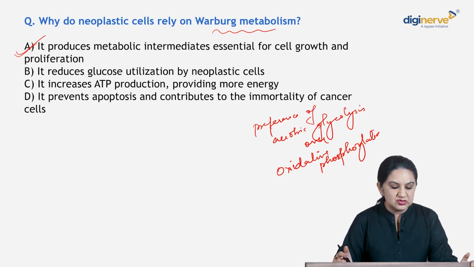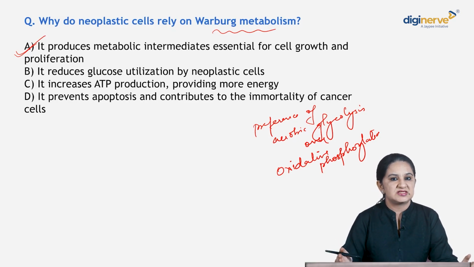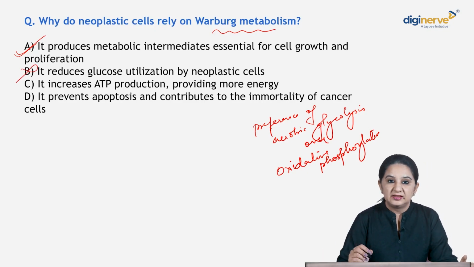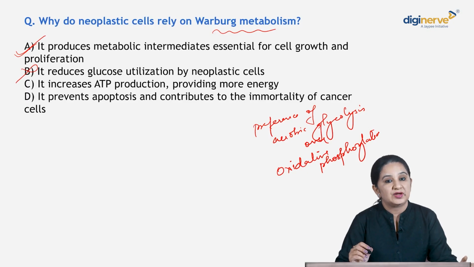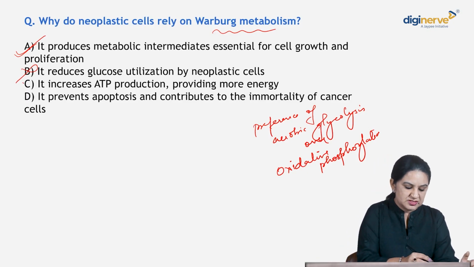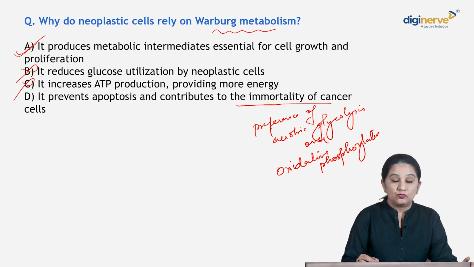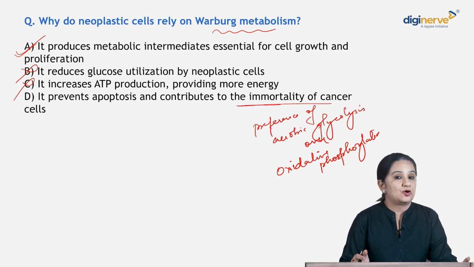It reduces glucose utilization? No, it increases. What did I just say? It rapidly increases glucose utilization, so this is incorrect. It increases ATP production? No, it reduces ATP production because there is aerobic glycolysis. It prevents apoptosis and contributes to the immortality of cancer cells? No, Warburg metabolism does not contribute to the immortality of cancer cells.